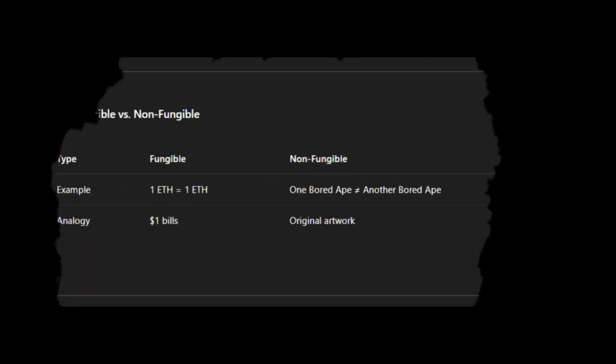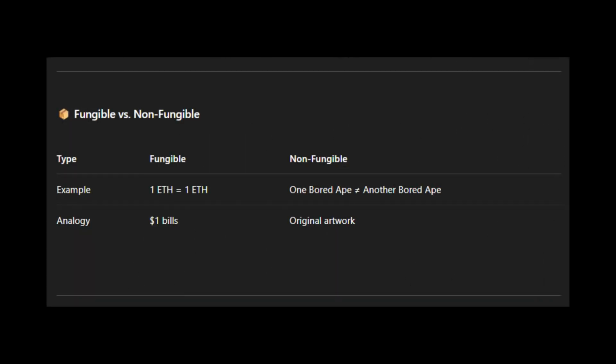Unlike in crypto, for instance, one Ethereum equals another Ethereum. They are identical. If I send you one Ethereum right now and you send one Ethereum from your wallet to my wallet, it is still the same Ethereum. Same thing. But one land in Ojo-Elekpa on a particular spot is different from one land in Ojo-Elekpa on another spot, or one land in another state, or whatsoever. They are non-fungible. So this is how NFTs are also.